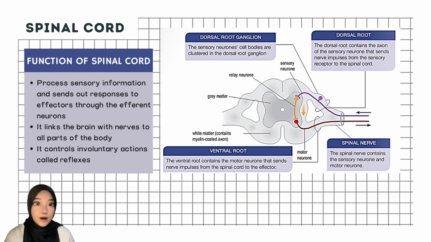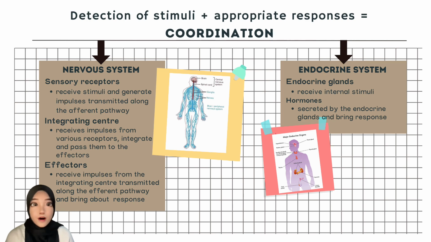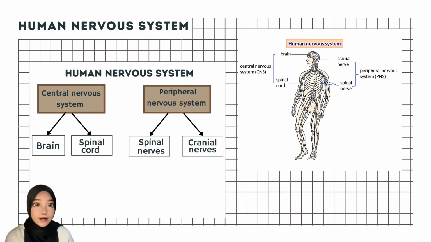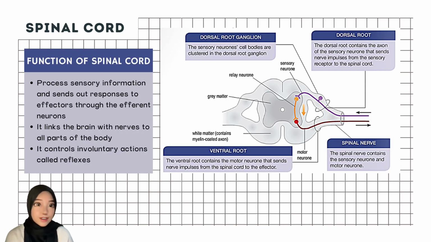And we have reached the end of today's lesson. We have learned what coordination and response is, the types of coordinating systems, and how our body responds to stimuli. Next, we also have learned about the human nervous system, the parts and functions of the brain, and lastly, the parts of the spinal cord and their functions.